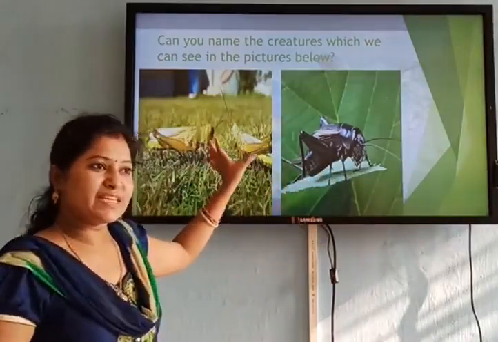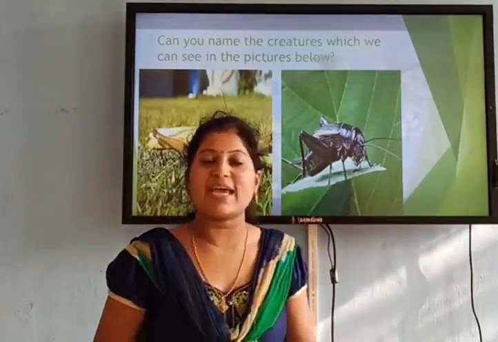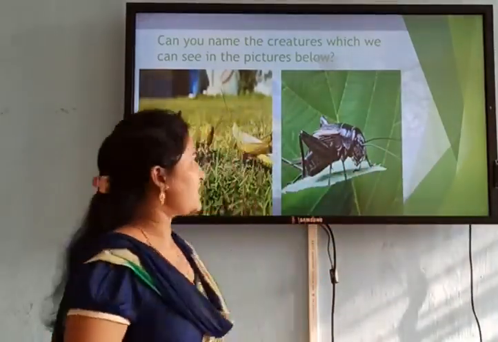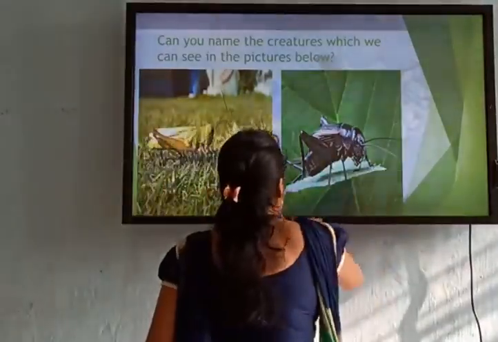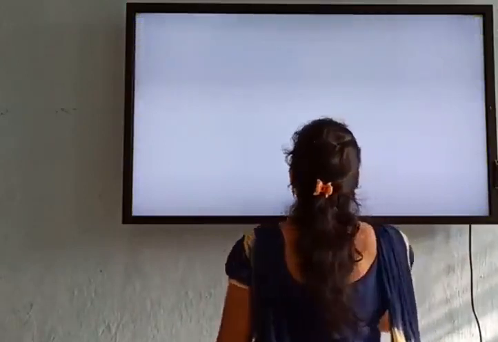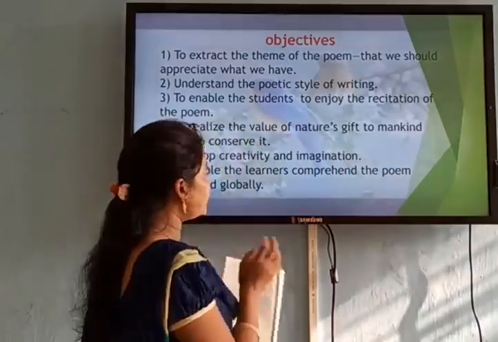With the help of these two pages, John Keats, who is a lover and admirer of nature, has given us a wonderful nature poem. So let us see what he has to say in this poem. Before we start, I am going to discuss the objectives of the poem.